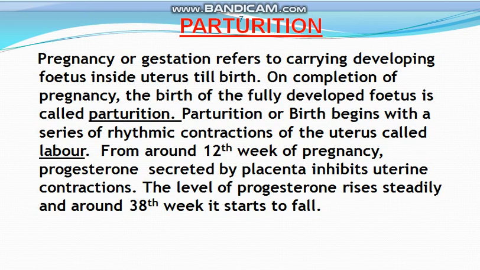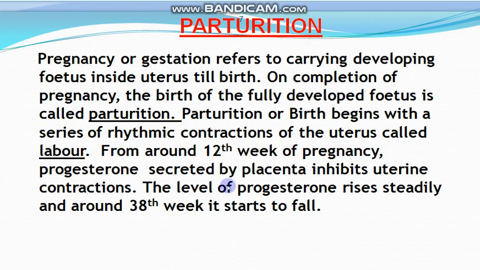That birth after 9 months of pregnancy is known as parturition. So parturition is the birth of the baby, the birth of the fully developed fetus after the period of 9 months.